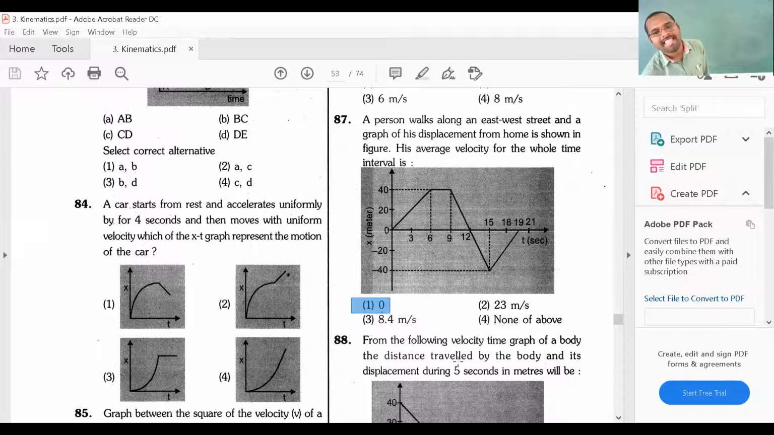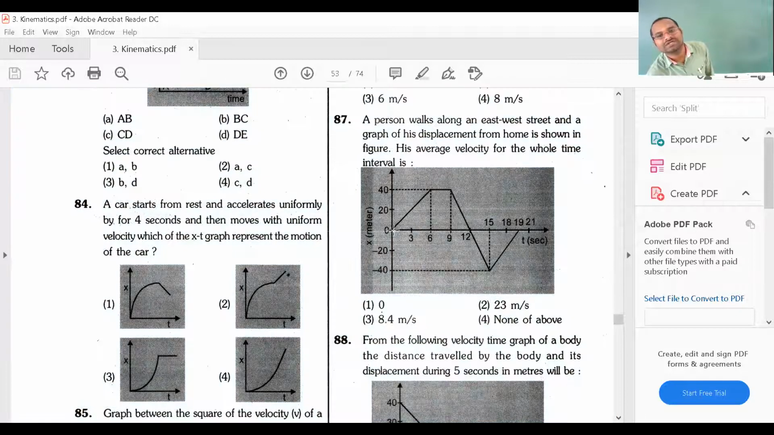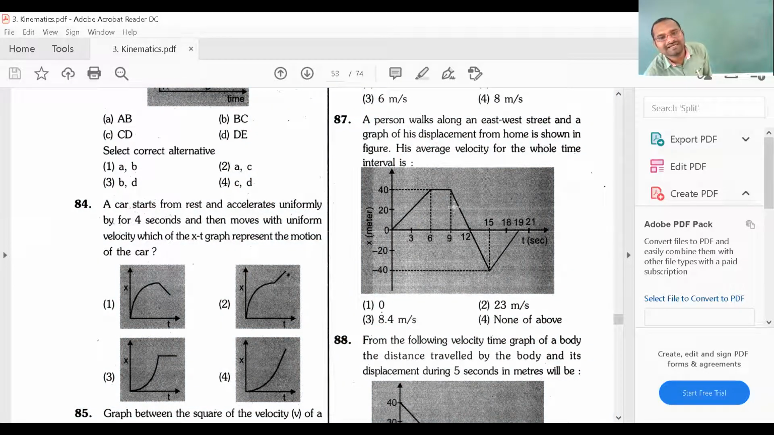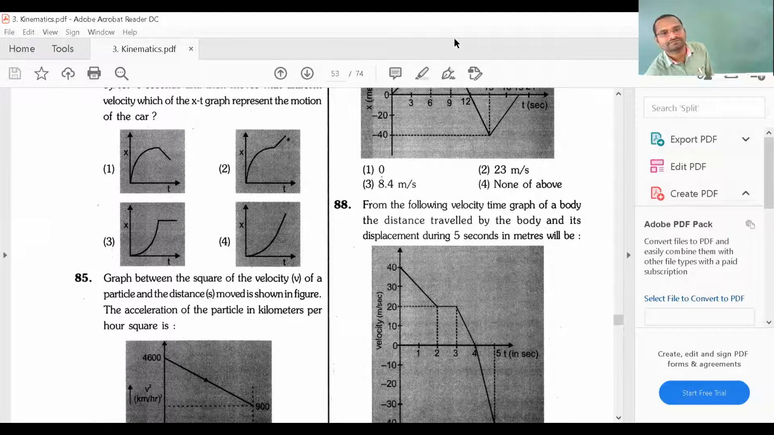Simple. Because they are asking average velocity. If they ask speed, then this is not the answer. You should calculate this area and this area, and divide by time. But because they are asking velocity, that too average velocity, velocity means displacement by time. The person started from the origin and came back to the origin, so displacement is zero. So velocity is also zero. I think you now understand the point I am saying.